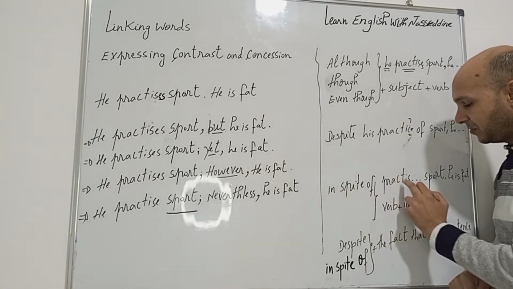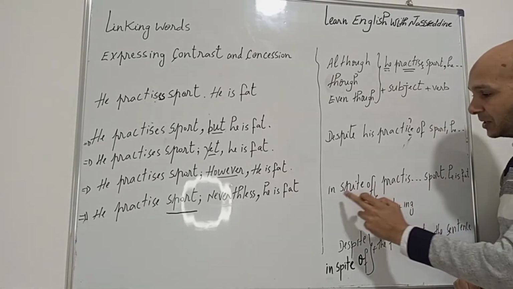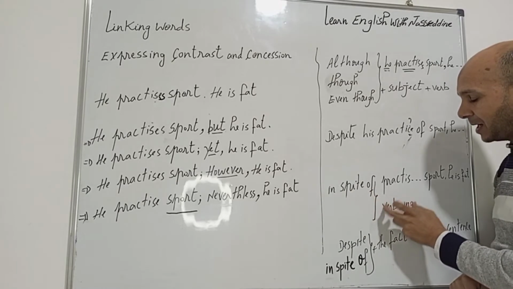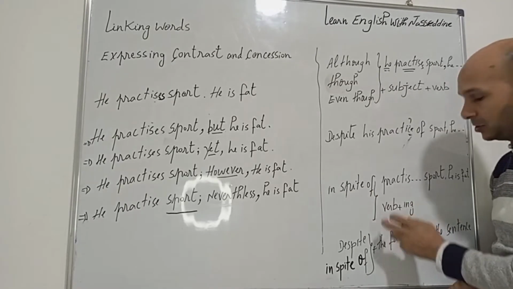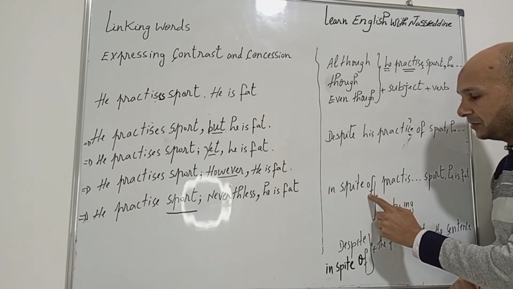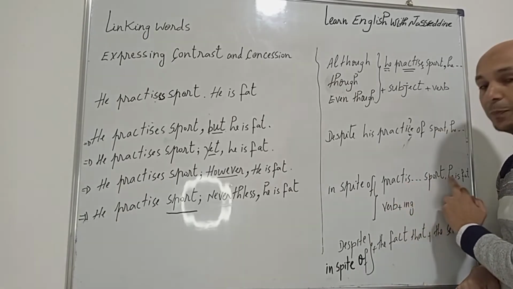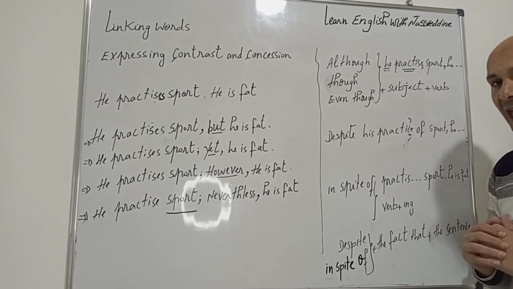In spite of practicing sport, he is fat. So in spite of is followed by what we call in English gerund, or verb plus ing form. In spite of practicing sport, he is fat, right?